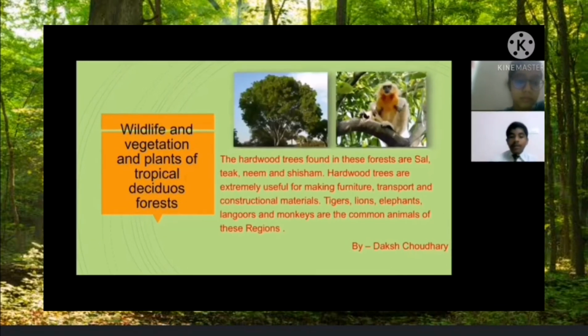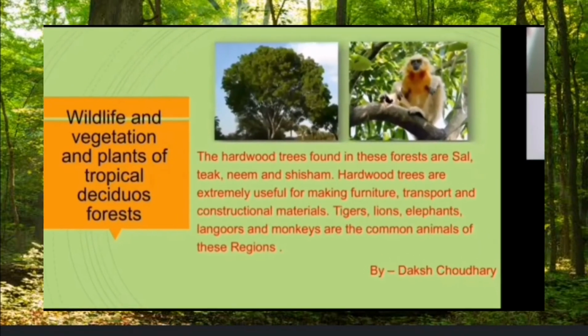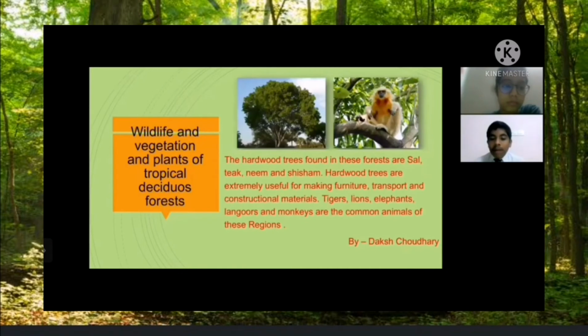Now it's my chance. My topic is wildlife and vegetation and plants of tropical deciduous forest. The hardwood trees found in these forests are sal, teak, neem, and sesame. Hardwood trees are extremely useful for making furniture, transport, and constructional materials. Tigers, lions, elephants, langurs, and monkeys are the common animals of these regions.